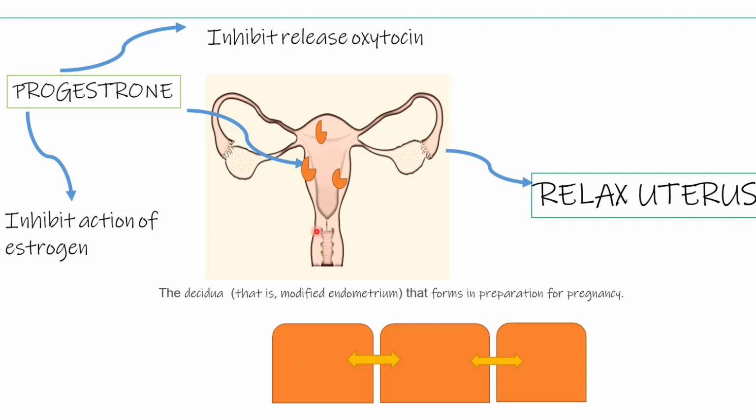And how does it contract as a unit? First there will be formation of gap junctions. Then if there is a contraction in this cell, it will propagate to the other cell. But if there is no formation of gap junctions, there will be no propagation of the contraction. If this cell is stimulated, it will not transmit its stimulation to the next cell because there is no gap junction. So mostly the gap junctions are not present in early pregnancy, before the 7th month, and they are not present due to progesterone. In this way, progesterone relaxes the uterus so that the growing fetus can grow.